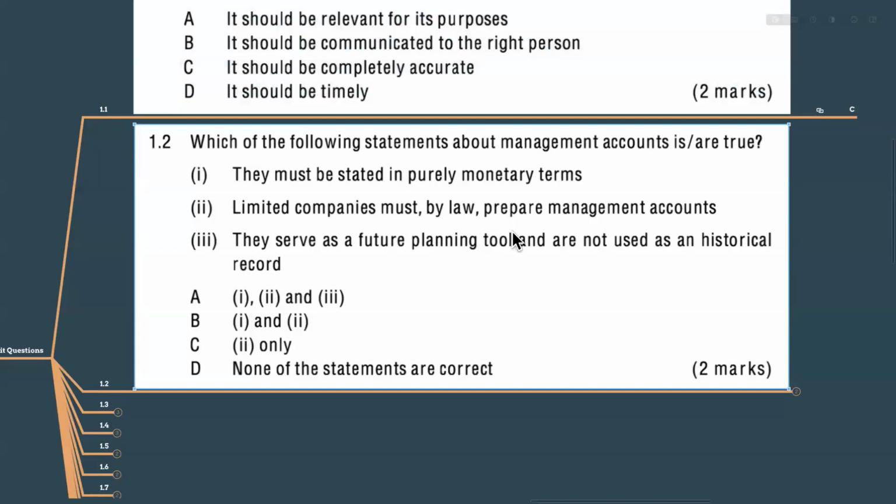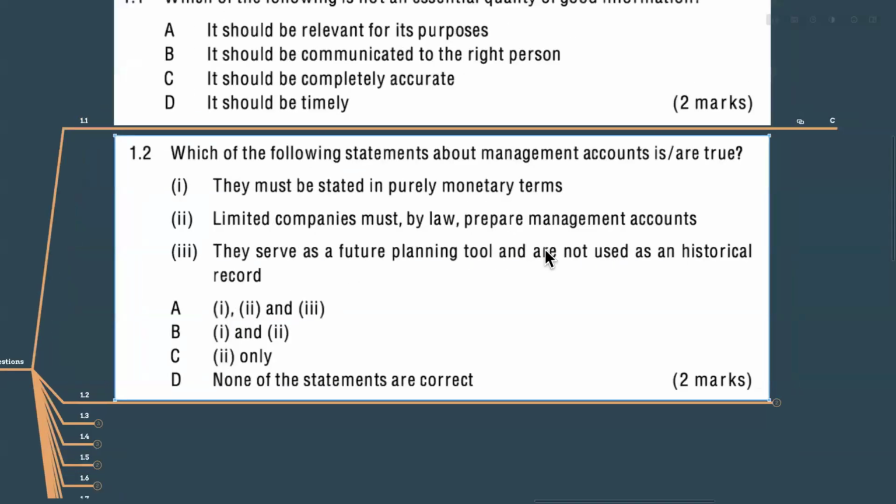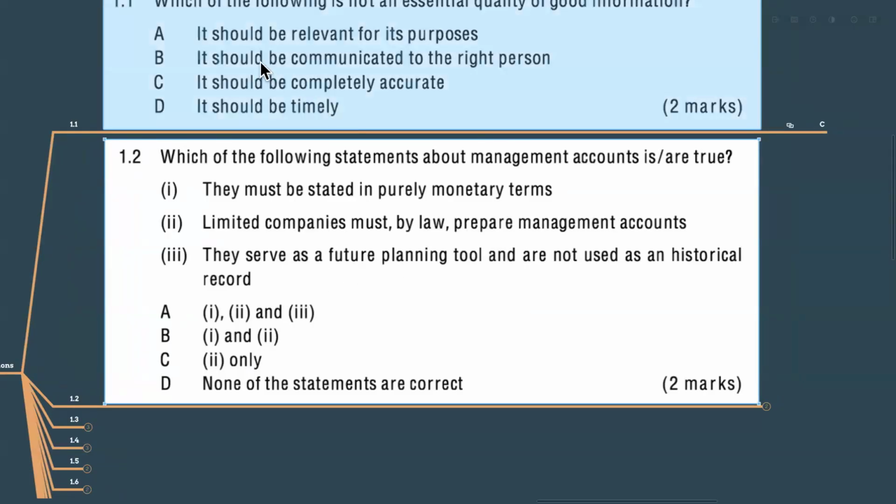Now you are going to answer this question. The question is, which of the following statements about management accounts are true? They must be stated in purely monetary terms. Limited companies must, by law, prepare management accounts. They serve as a future planning tool and are not used as an historical record. There are 4 options for you.